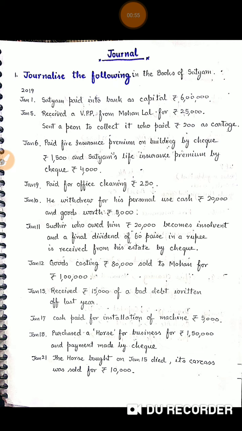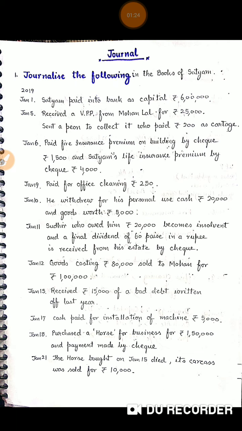So, before I start my class today, I'd like to recapitulate the rule of debit and credit we have learned in the past few days. We have learned two ways of debit and credit. One is the conventional method and the second is the modern rule.